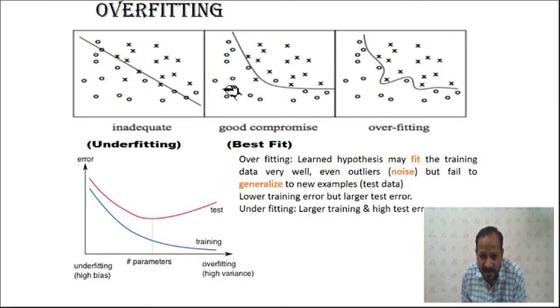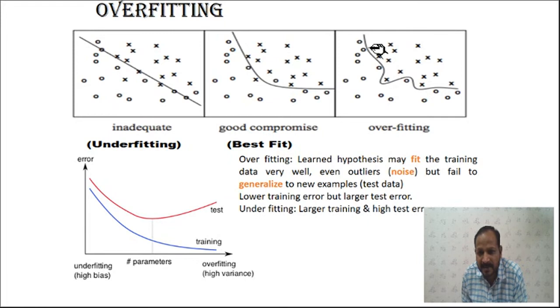So here the classification error will be less, and more inputs are classified correctly. This is called the best fit. And in overfitting, though here some of the inputs are not classified correctly, see this one, this x comes to this side. So to cover this o and this x, you can again increase the number of parameters.